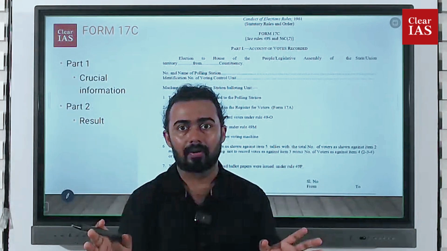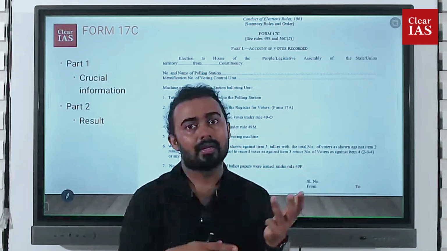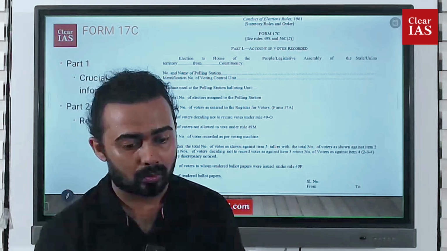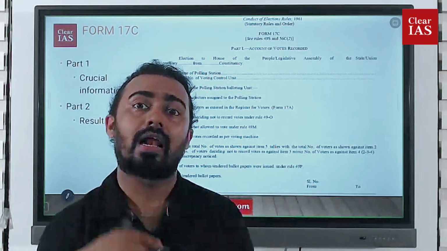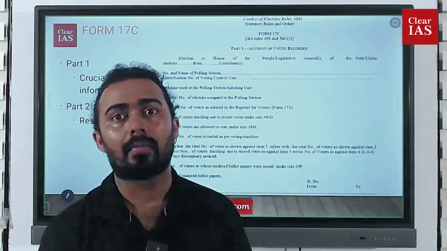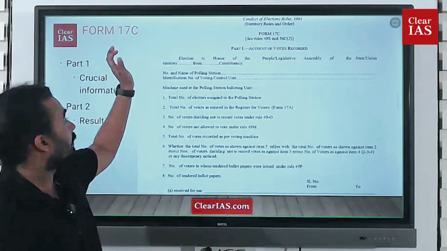There may be 1,000 people on the list, but only 700 come to vote. So the number of people on the polling list, the number who actually came to vote, the number who decided not to vote, the number who were not allowed to vote or were rejected, and the total number of votes recorded by the voting machine. All those data are included in 17C.